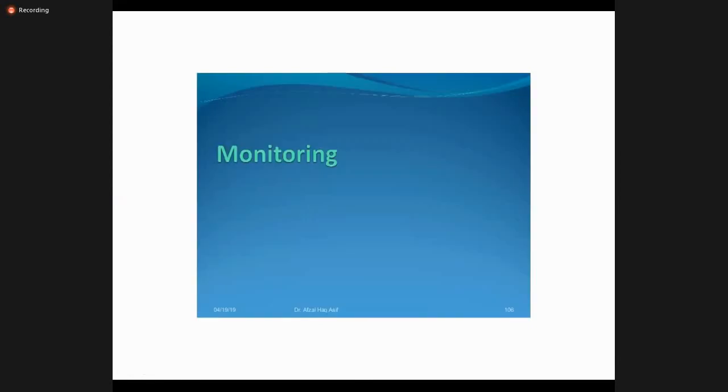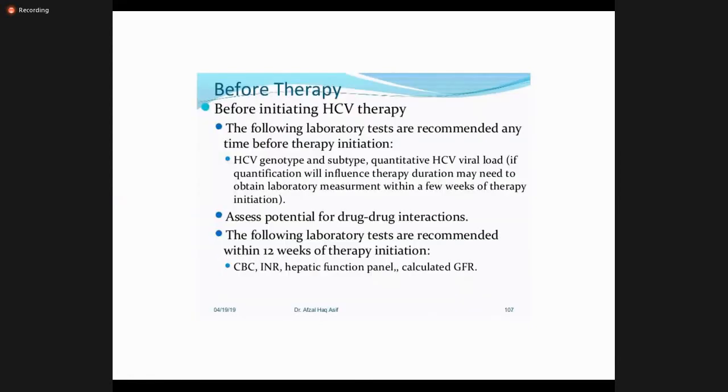So how do we monitor the treatment? We have discussed the HCV genotype. These days it is not necessary to do the genotype and subtype. We can only do the quantitative viral load, CBC, INR, liver function tests, and creatinine, the renal function test, because these drugs can cause renal failure and sometimes are contraindicated in renal patients.